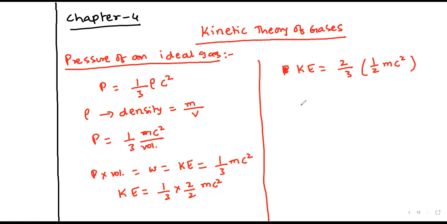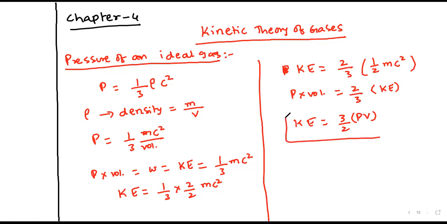So pressure into volume is equal to 2 by 3 times kinetic energy, or kinetic energy is equal to 3 by 2 times pressure multiplied by volume. Remember this relation and this one.